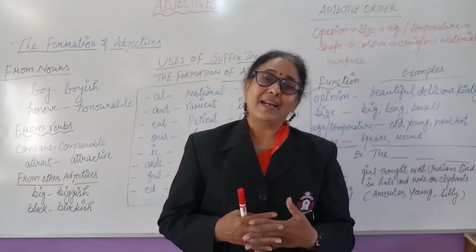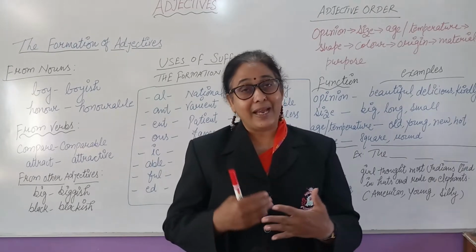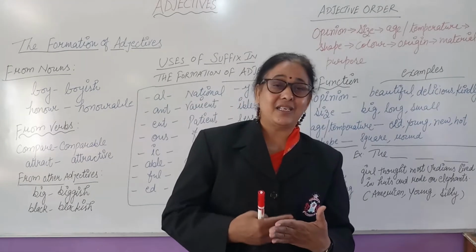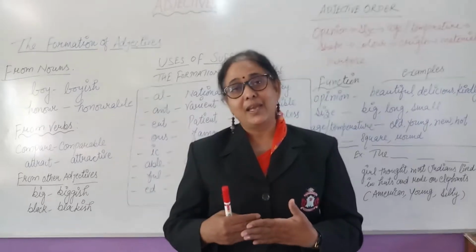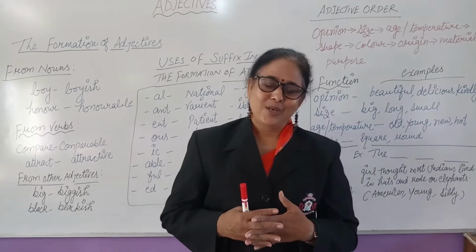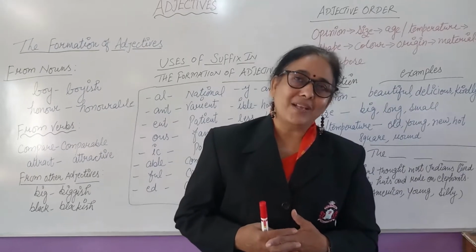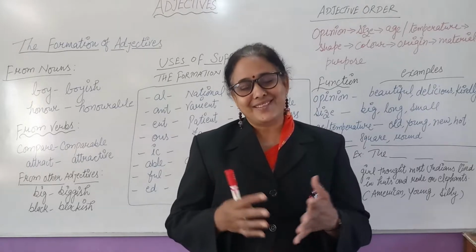Another one is adjective of quantity. Now how will you identify whether it is the adjective of quality or quantity? When you get the answer to your question, how many or how much, which states the quantity, then it is the adjective of quantity.